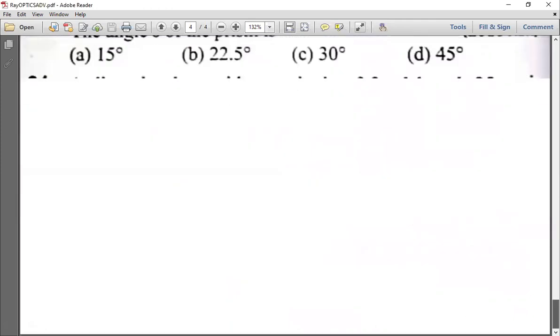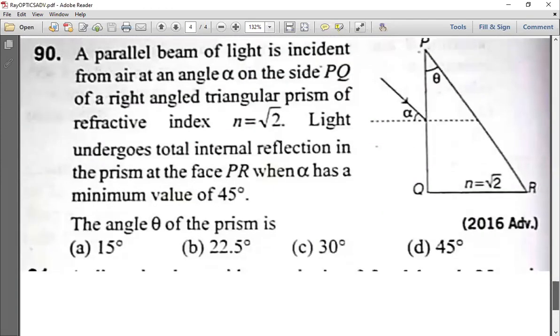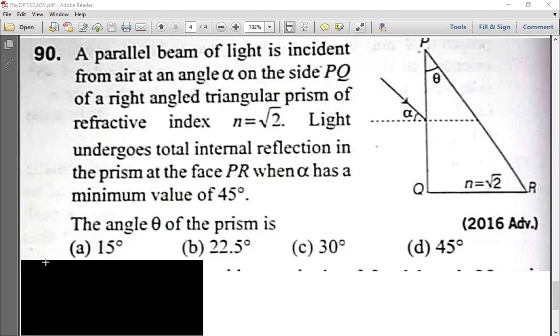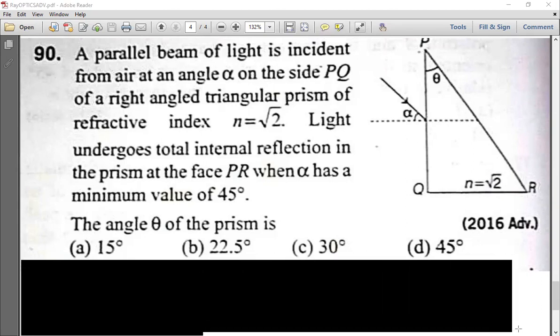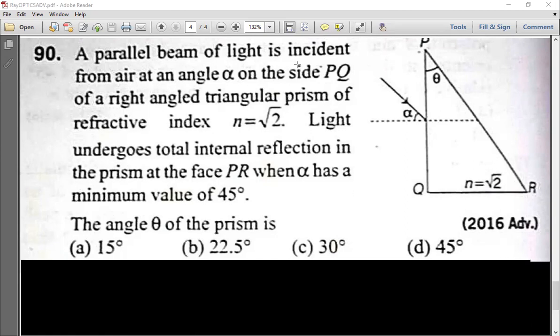Next one. So here we have this question. A parallel beam of light is incident from air at an angle alpha on the side PQ. You can see this is a right angle prism and its refractive index is √2.